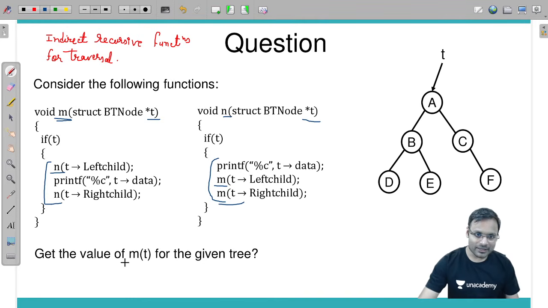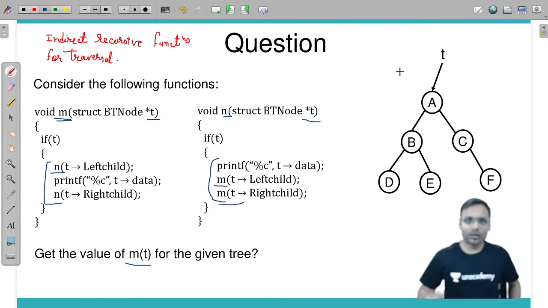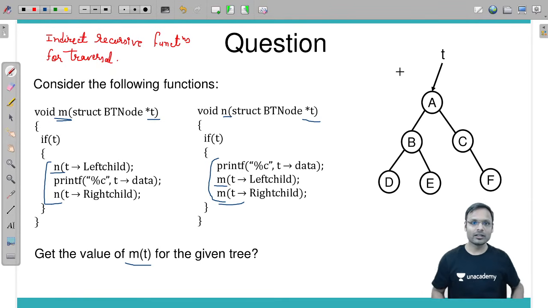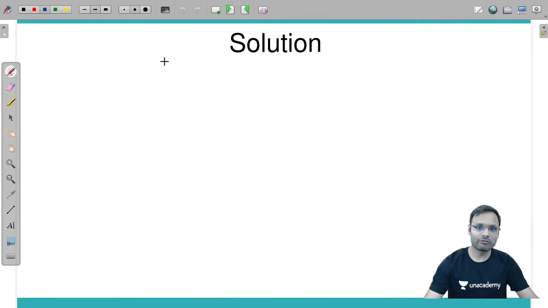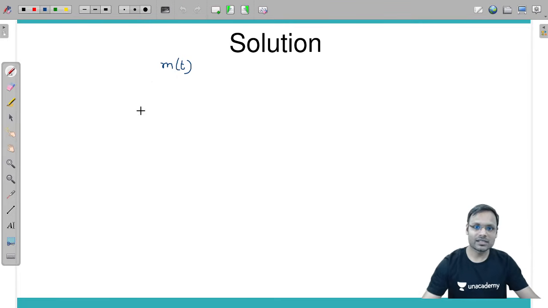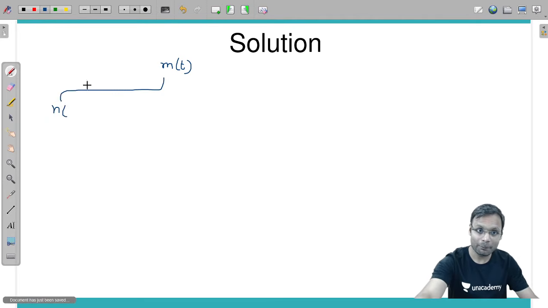What I need to calculate is, if I call the m function with root, then what will be the result? There are two ways to solve this question. The first one is to draw the recursion tree and solve the regular way. Like this way. If you first call the m function with t, the m function is in-order way, so first of all you call the n function. Now from n to m to n function with left, which is b.